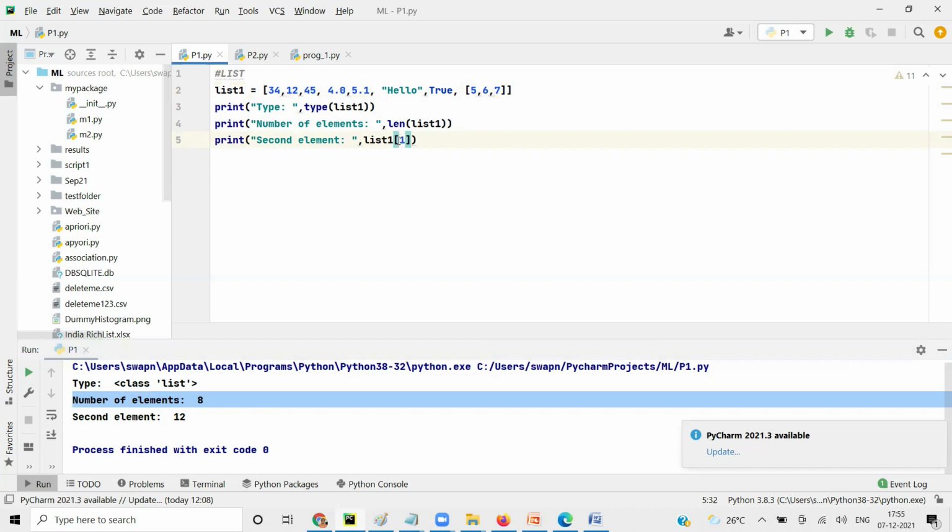Another way, using the minus index? -1, exactly, because that's the last element, right? So if that's the last element, you can also do -1 and you can access it.